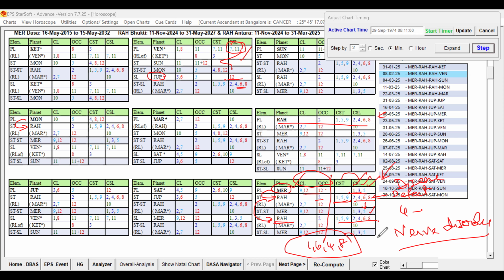That is the problem, and that is the reason he is not able to find the significations by this method. Even if you follow EPS, unless we correctly fix the cuspal sublord of the planets, it will misguide us. So we have to confirm that the given information matches the planets by adjusting the birth time, and then proceed further.